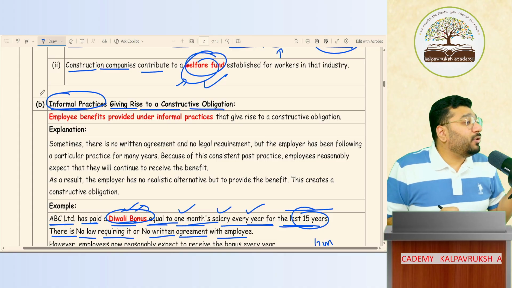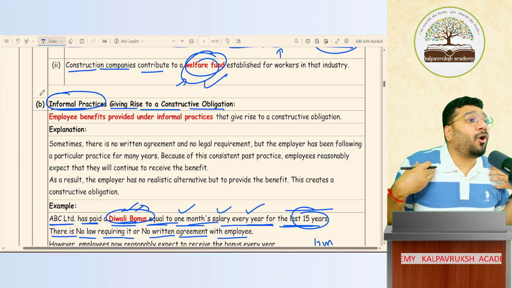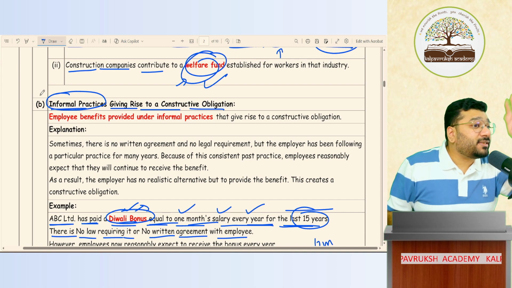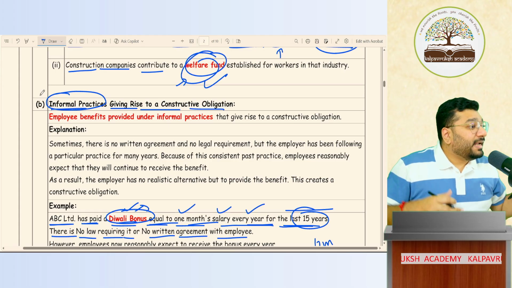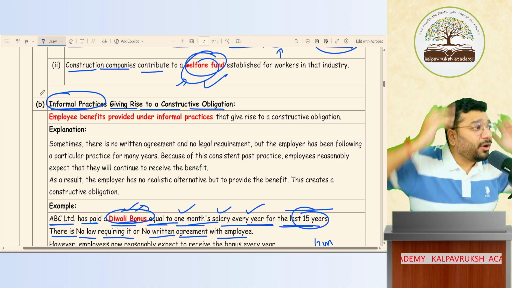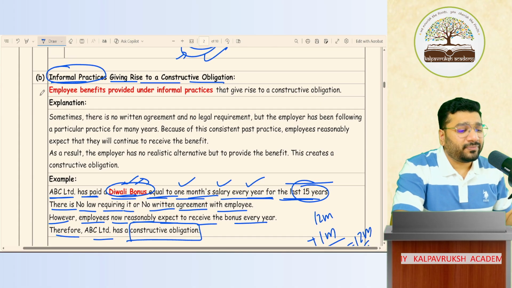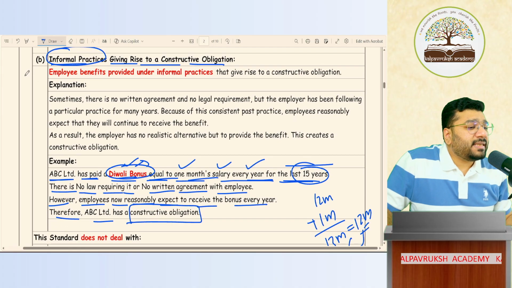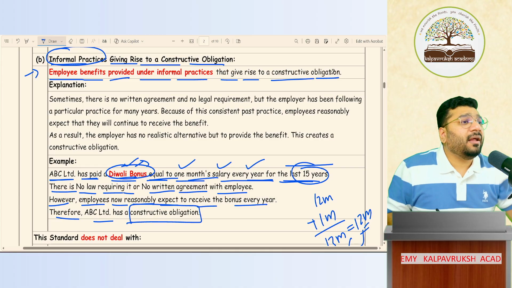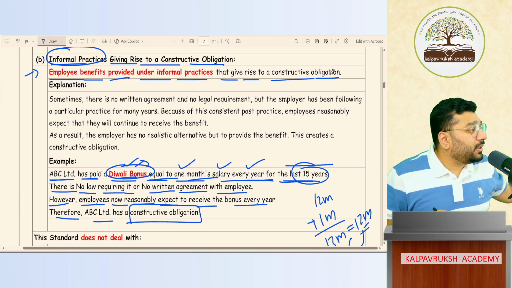So giving Diwali bonus is something which is an informal practice of the organization. It is not something which law says. It is not something which the industry says. It is not something that we have agreed in the contract. It is because of the practices that we do every year. This obligation is coming and falling on my head. Got it, not got it. So this is an example of informal practices. An employee benefit provided under informal practices that gives rise to a constructive obligation is an employee benefit covered under Accounting Standard 15. Got it, not got it.